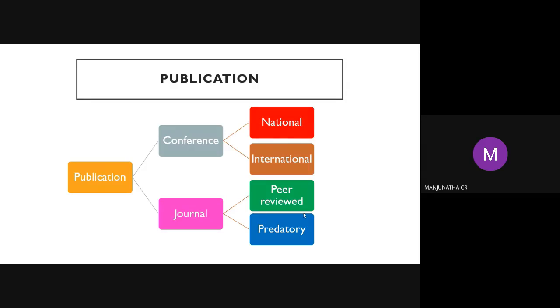Usually, I am not saying all paid journals, but most of the paid journals take the money without reviewing, publish the article, and give the ISSN number, DOI number. That is called predatory publication. Predatory publications don't have value nowadays, because only peer reviewed journals have application level. So predatory journals do not give value to your research. That's why going through peer review is very good compared to other publication processes.